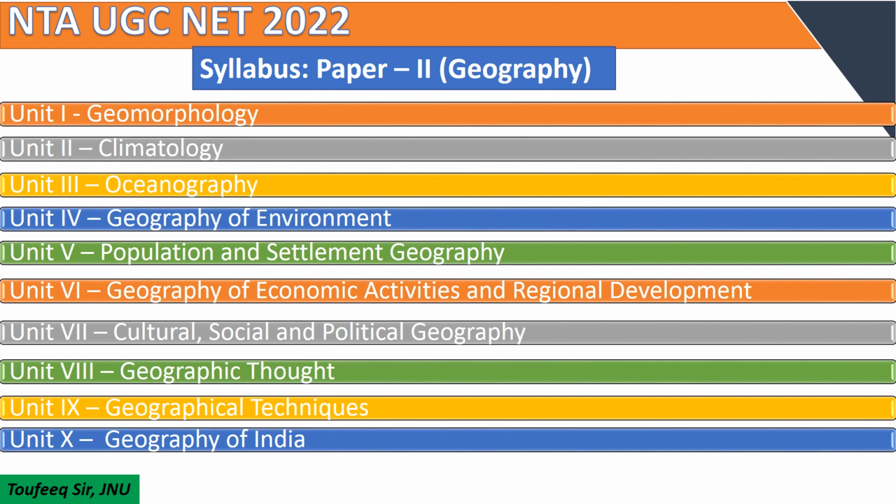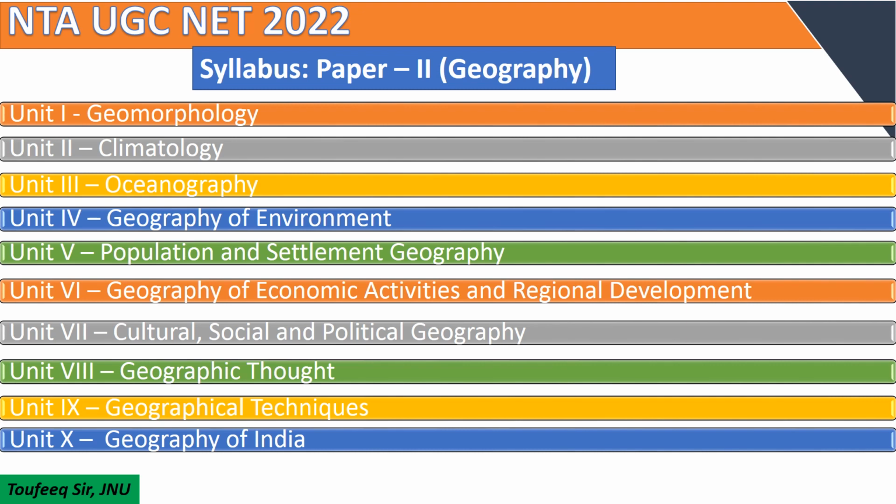And Unit 6, geography of economic activities and regional development. This unit basically deals with various sectors of the economy and natural resources. Candidates are advised to collect the latest data regarding production of crops, production of various industries, and rank of Indian states production-wise and industry-wise.